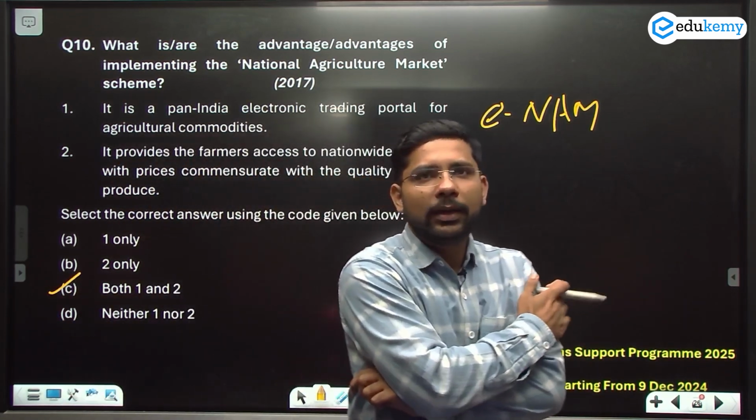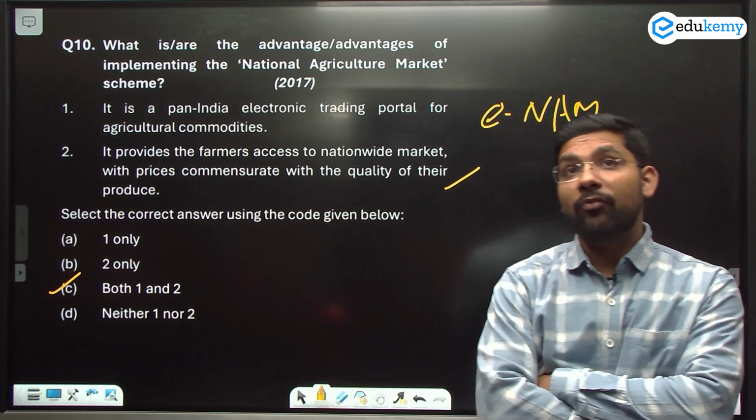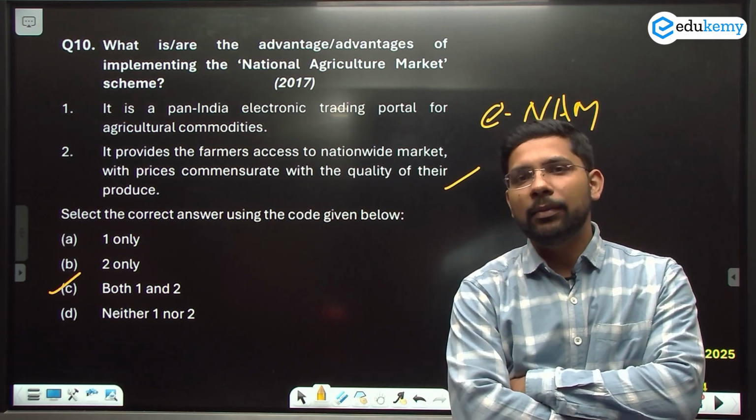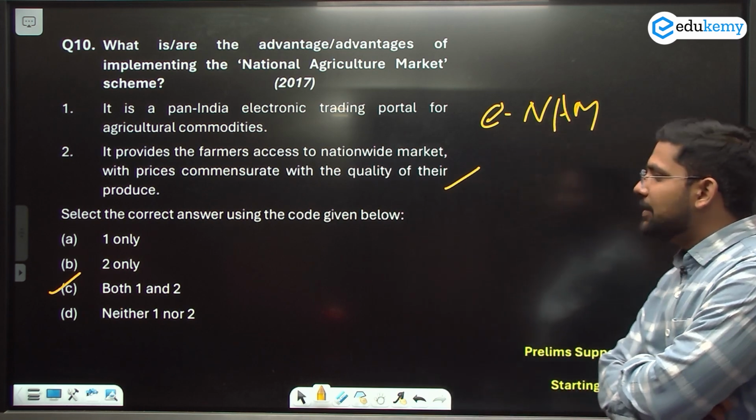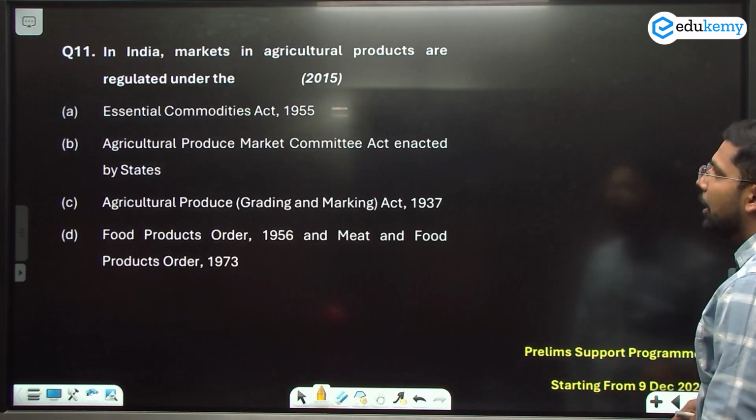e-NAM के बारे में बात हो रही है. You can read the detail in the e-NAM. After this question, there have been various improvements in the e-NAM. National Agriculture Market में बहुत सारे provisions आ गए हैं, तो आप उस पर भी focus करें. The answer is C here, both 1 and 2. Now let's come to the next question.